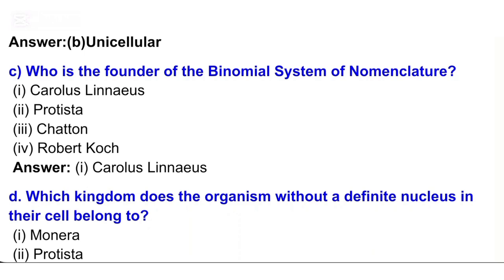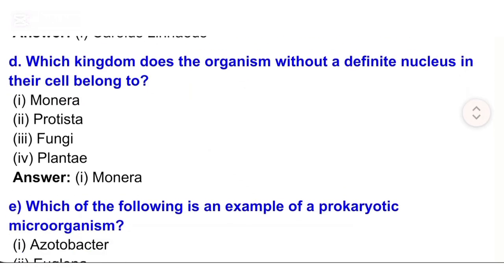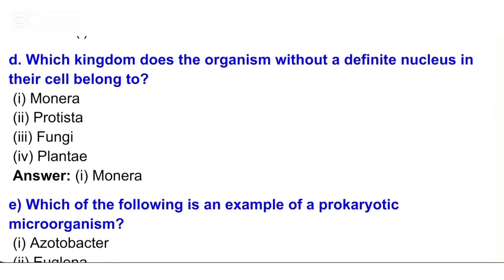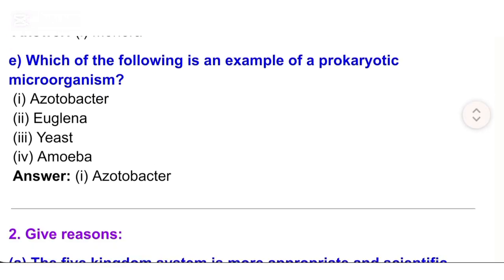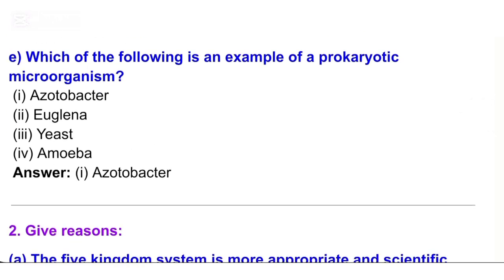D. Which kingdom does the organism without a definite nucleus in their cell belong to? I. Monera. II. Protista. III. Fungi. IV. Plantae. Answer: I. Monera. E. Which of the following is an example of a prokaryotic microorganism? I. Azotobacter. II. Euglena. III. Yeast. IV. Amoeba. Answer: I. Azotobacter.